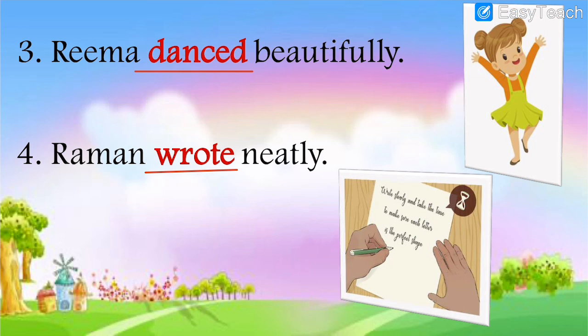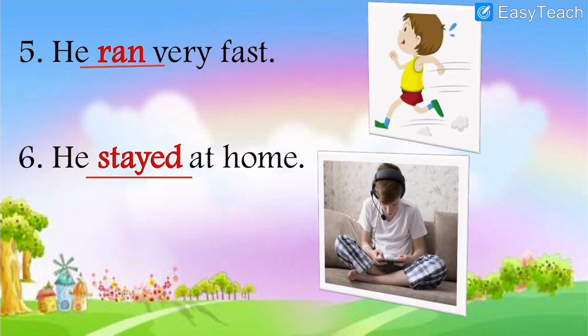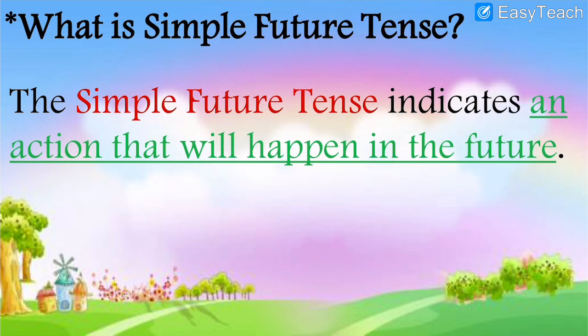These are all the examples of simple past tense. Now let us study the third one, simple future tense. As I had told you, there are 3 types: simple present, simple past, simple future. So number 3, simple future. Leave one line and write this heading.